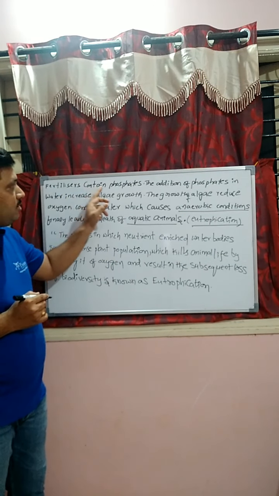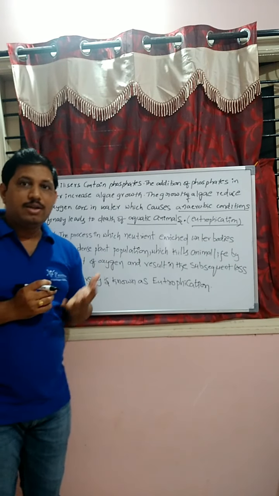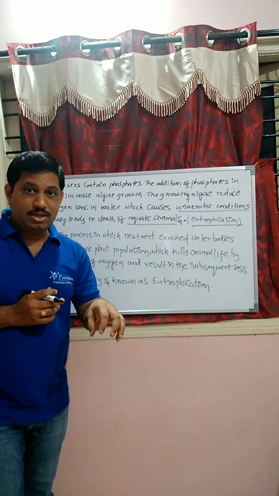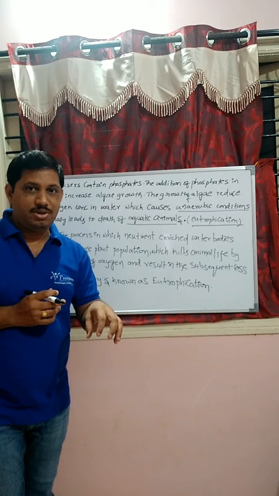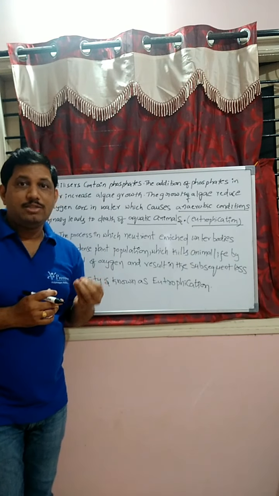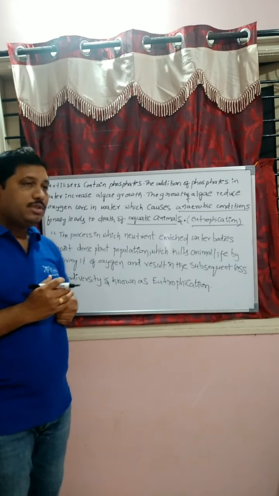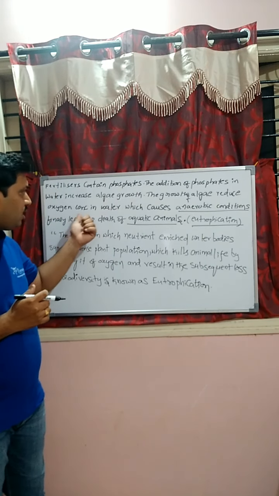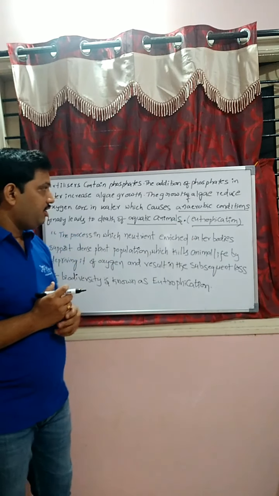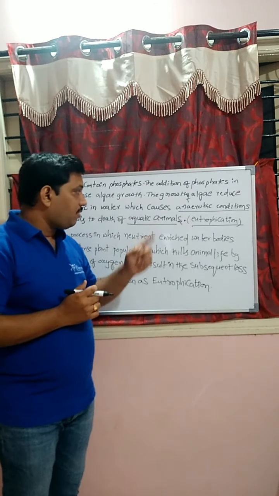Fertilizers contain phosphates. The addition of phosphates in water increases algae growth, because nutrients increase. Phosphates increase, nutrients in water increase. Enrichment of nutrients takes place, which increases algae growth. Algae growth means dense plants. The growth of algae reduces the amount of oxygen in the water, which causes anaerobic condition, absence of oxygen.